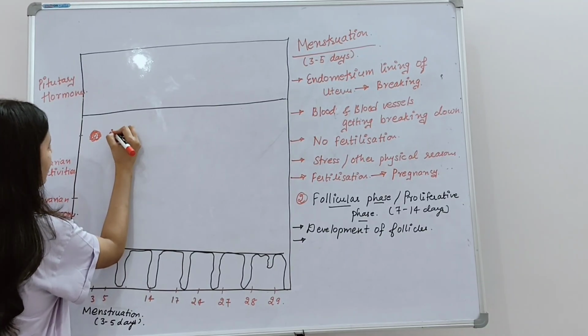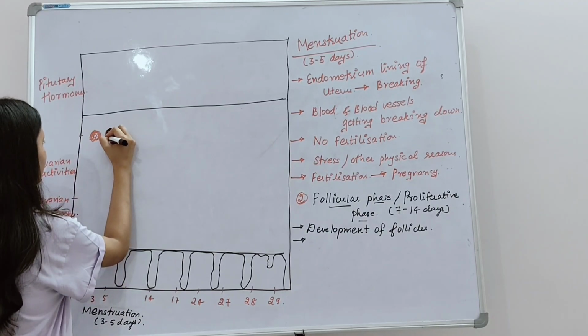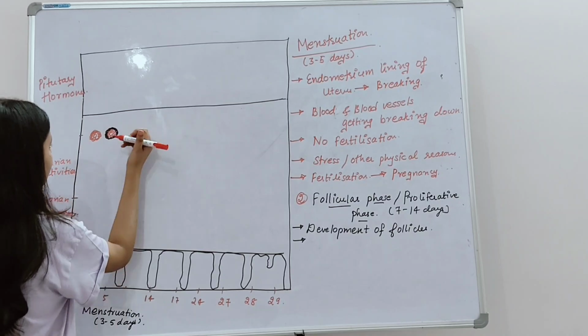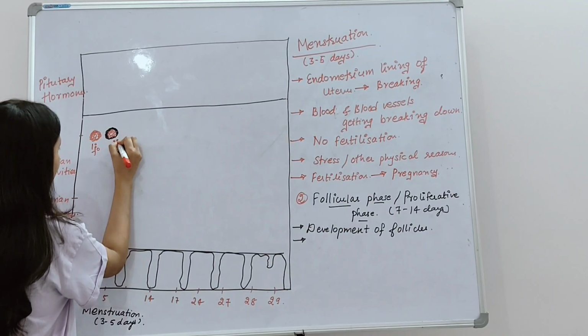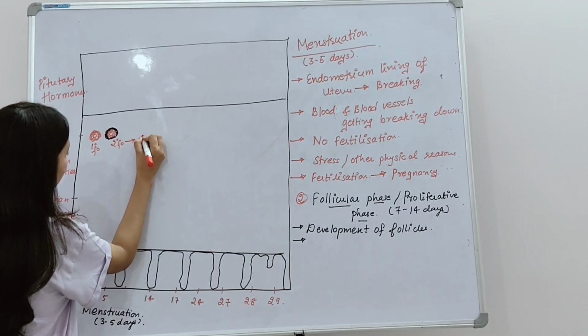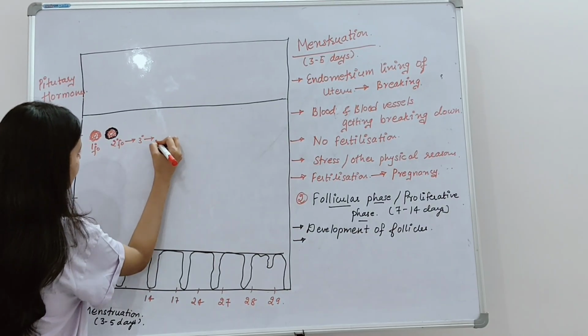Okay, now this primary follicle will slowly get transformed into what? Secondary follicle. And secondary follicle leads to what? Tertiary follicle. And tertiary follicle leads to mature Graafian follicle.